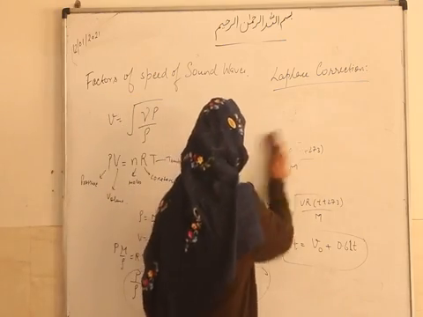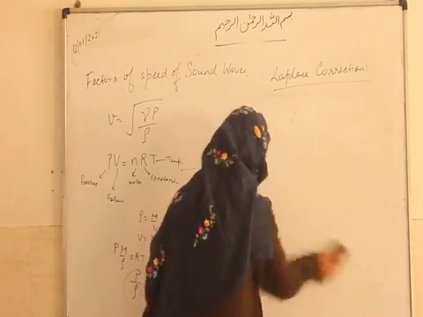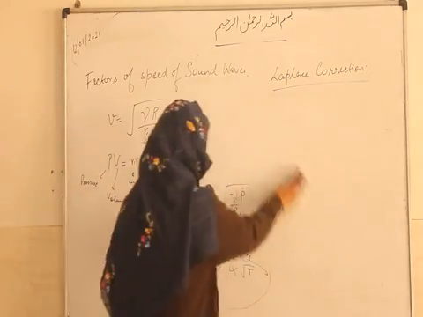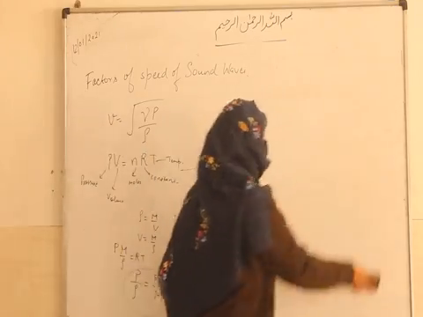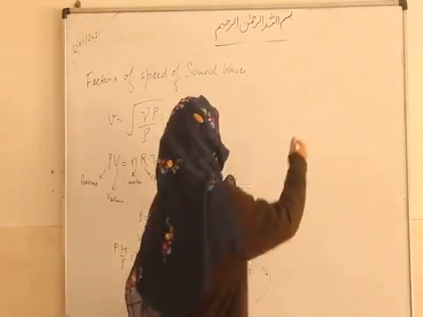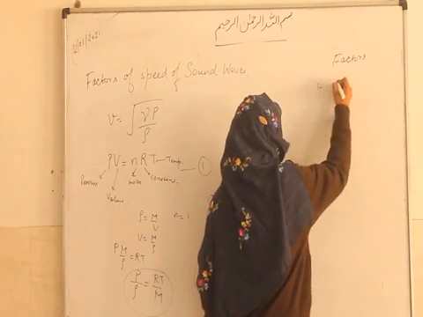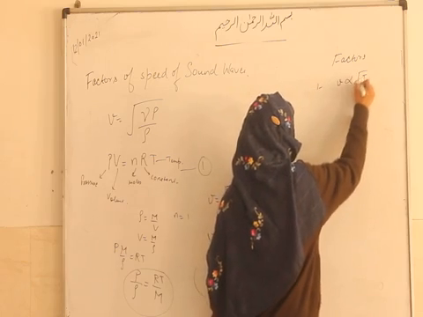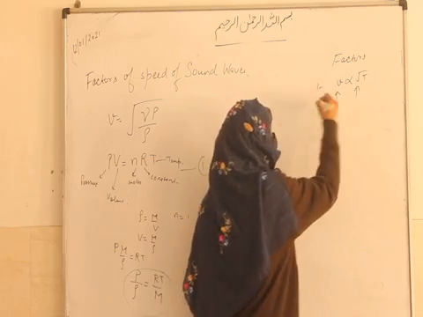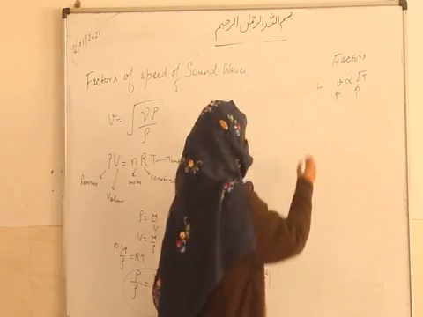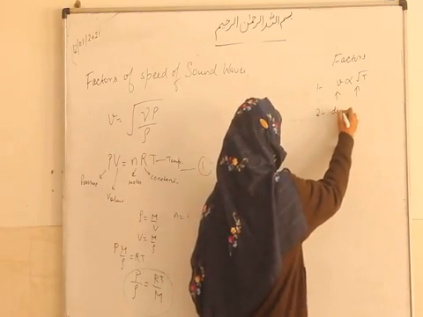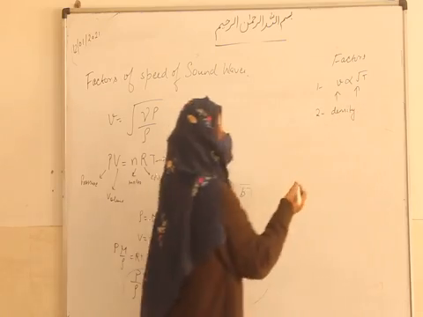From temperature we understood. Let's write here all the factors. We have done temperature. If temperature increases, then velocity of sound will also increase. Now next is density. For density we have a simple formula.